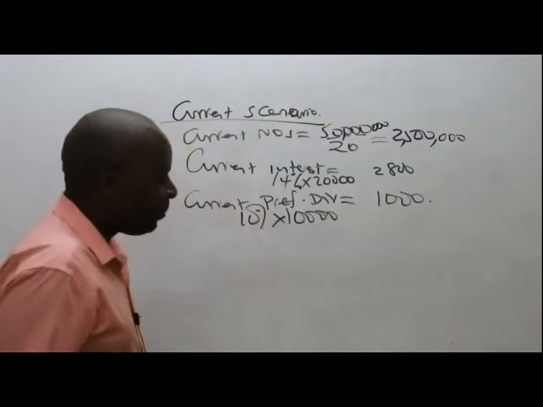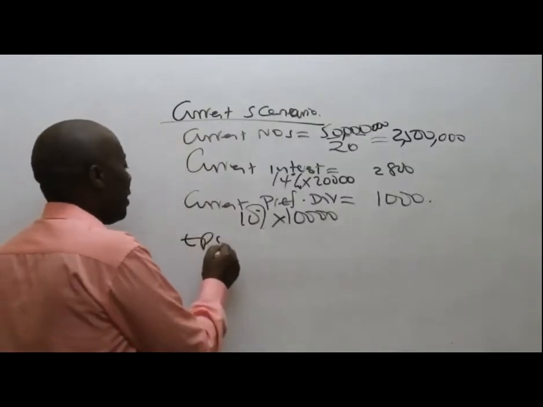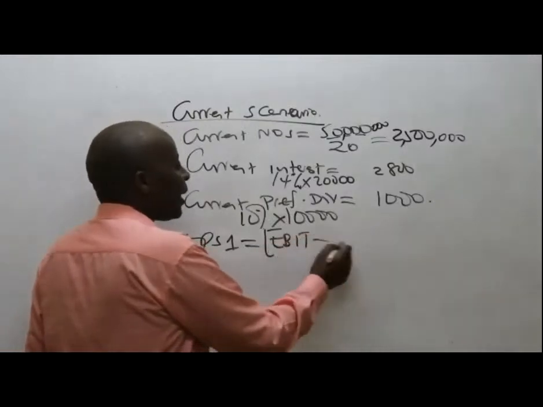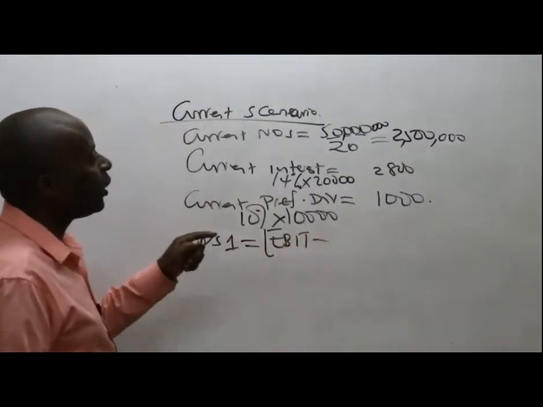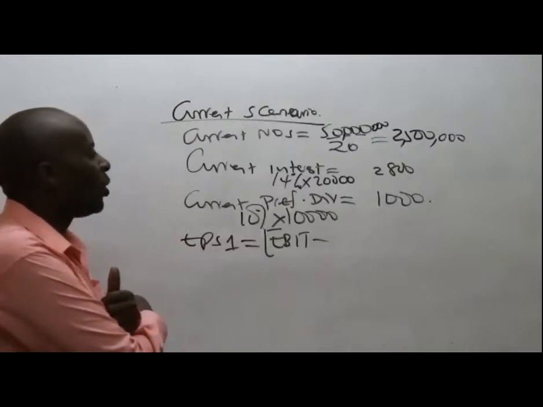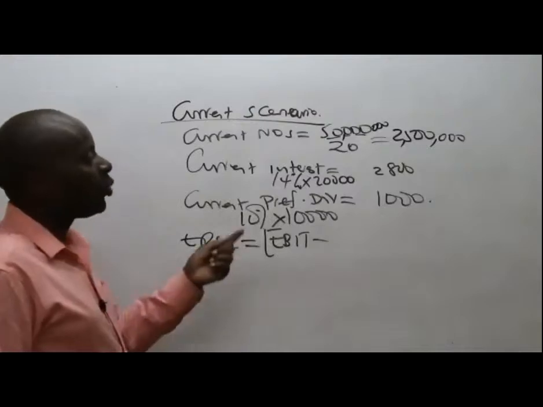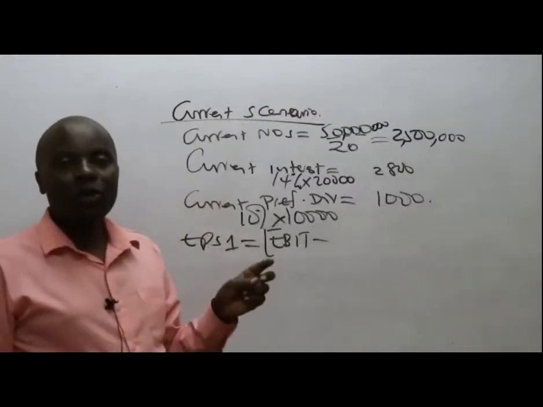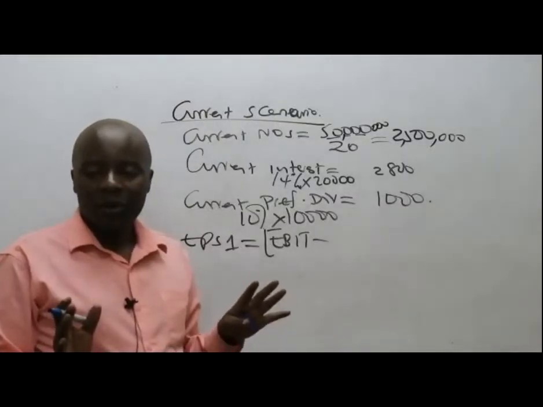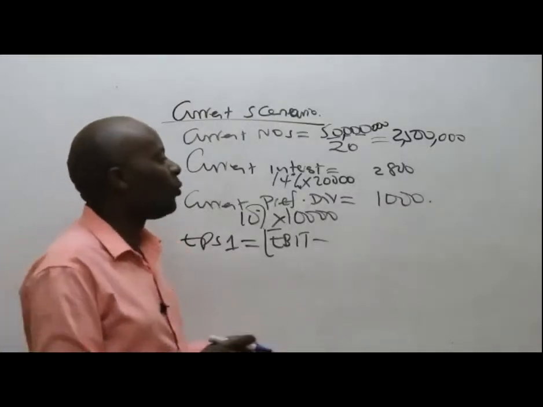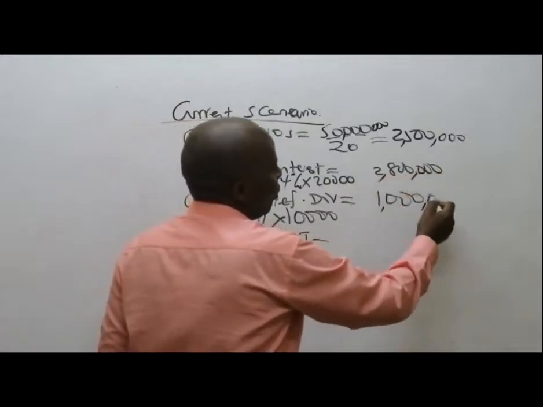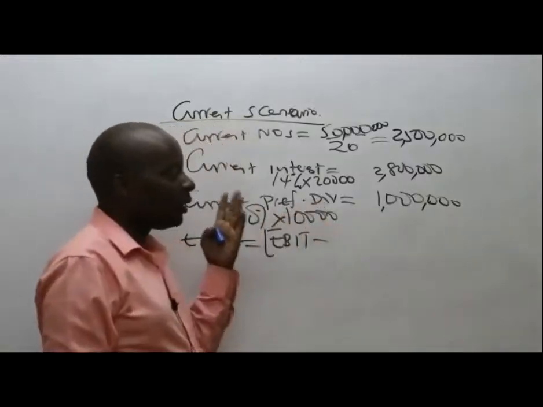So EPS 1 will be EBIT minus interest. We have agreed that we work with the old interest. How do you want us to capture these figures? In millions, or the way they are? To avoid confusion, let's know that this is supposed to be 2.8 million and this is supposed to be 1 million. Although if I'm the one, I would have just captured all of them in millions.